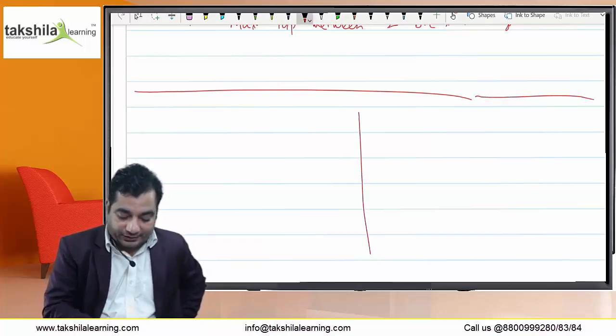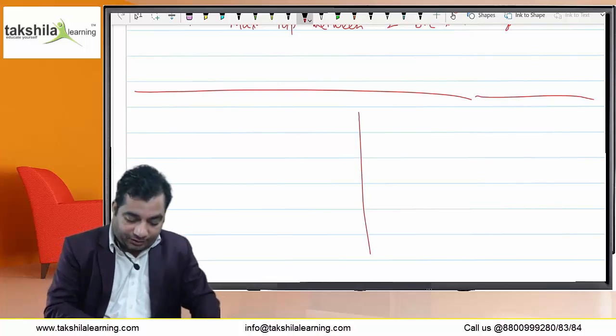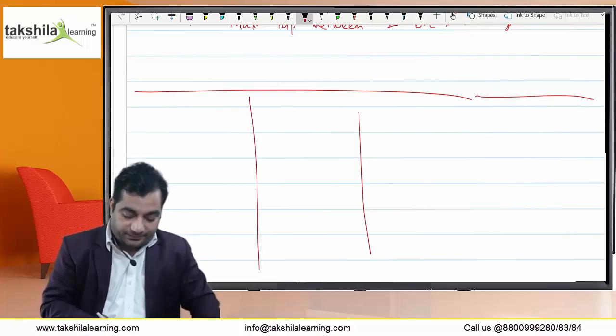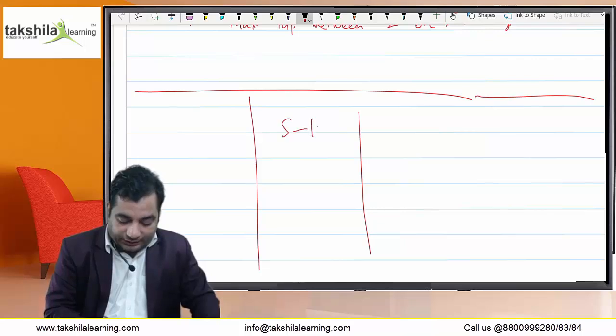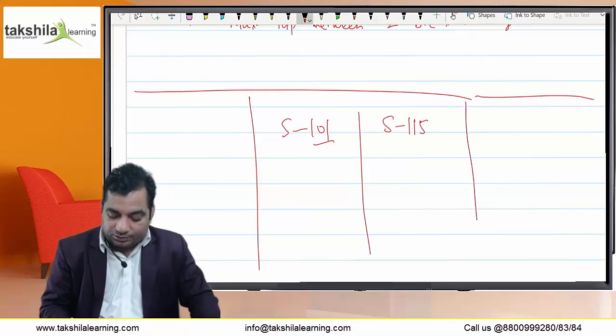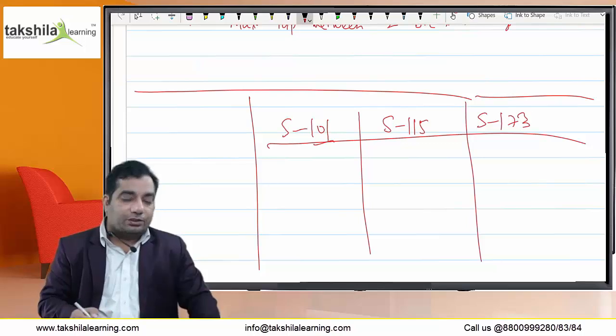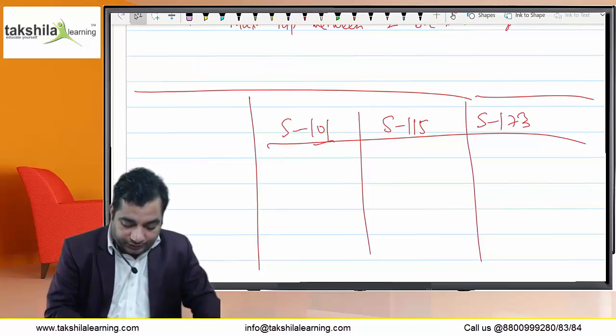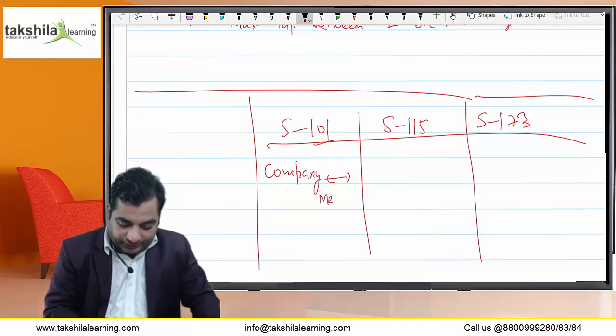What I am saying is, there are basically three types of notices which I already explained in the GM chapter: notice under section 101, notice under section 115, and notice under section 173, which we are discussing. Section 101 deals with the notice of GM, which the company gives to all members. It is 21 clear days' notice. 21 clear days' notice means